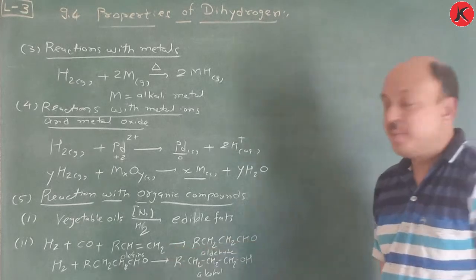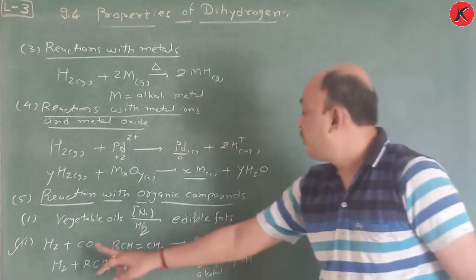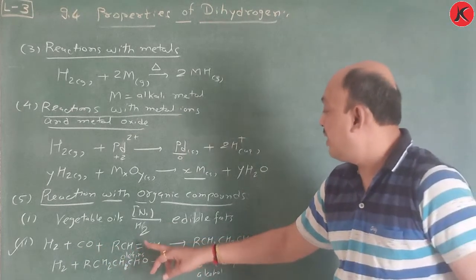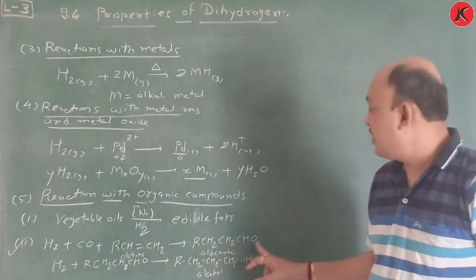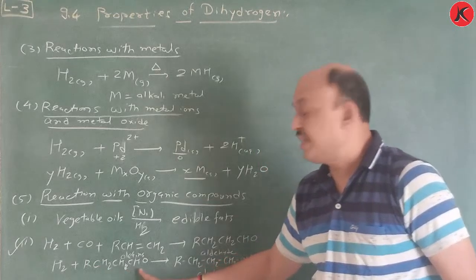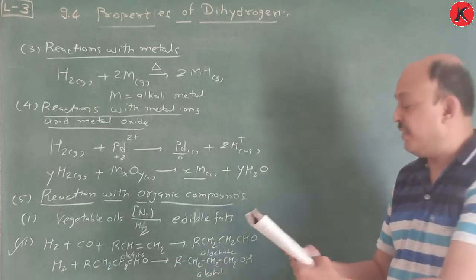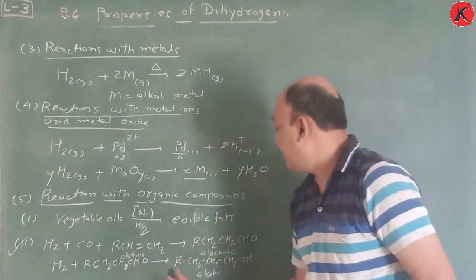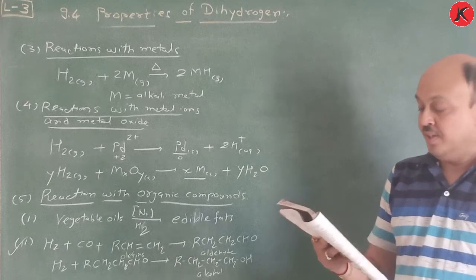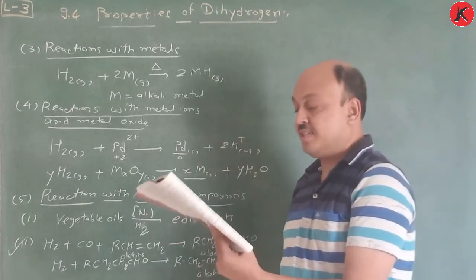So this is important for conversions in your competitive exam. H2 plus CO plus RCH double bond CH2 gives RCH2CH2CHO, the aldehyde, and then that aldehyde reacts once again with H2 to give RCH2CH2CH2OH. So alcohol is obtained. This way we can say the chemical properties are completed.